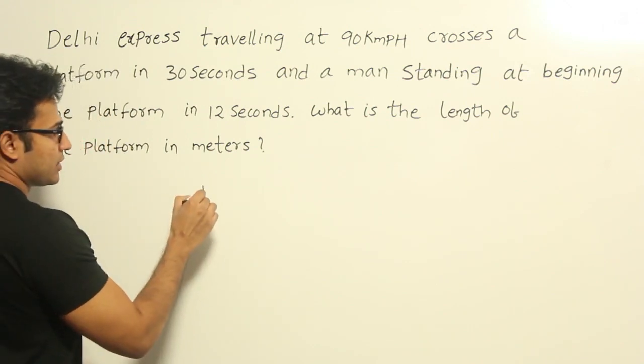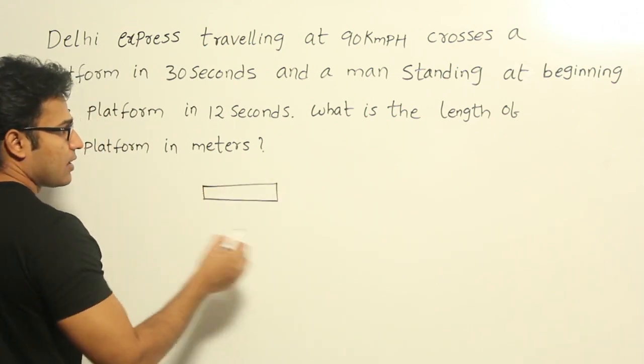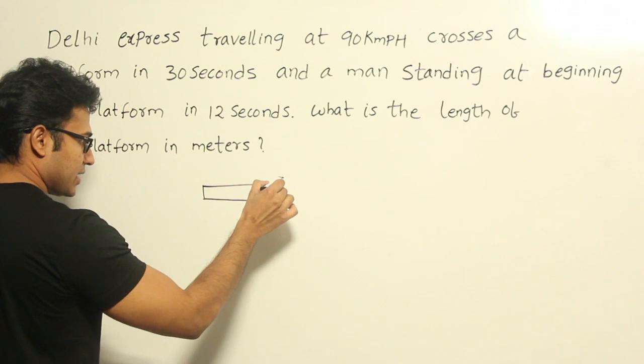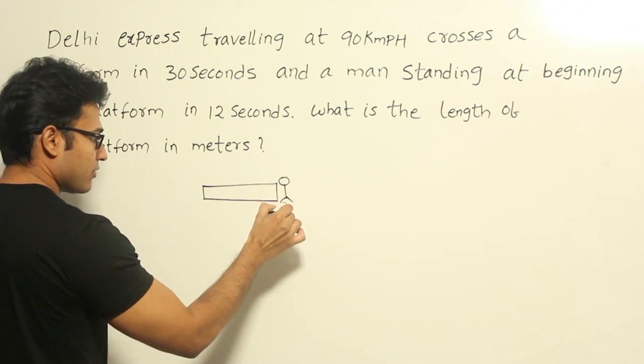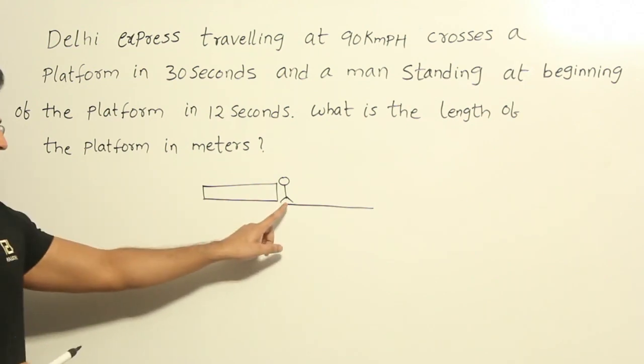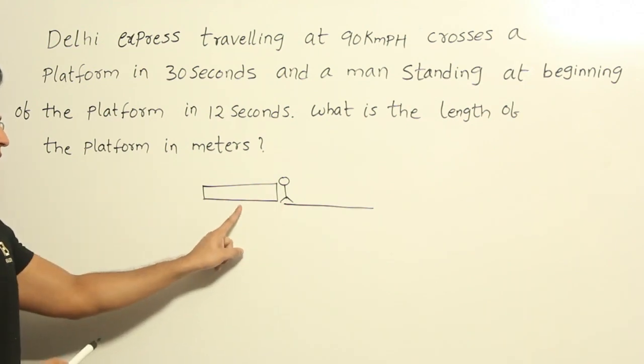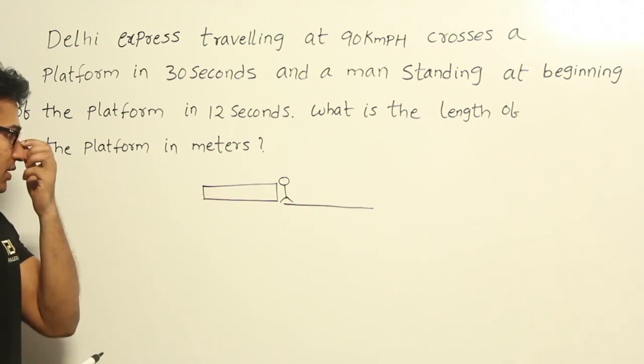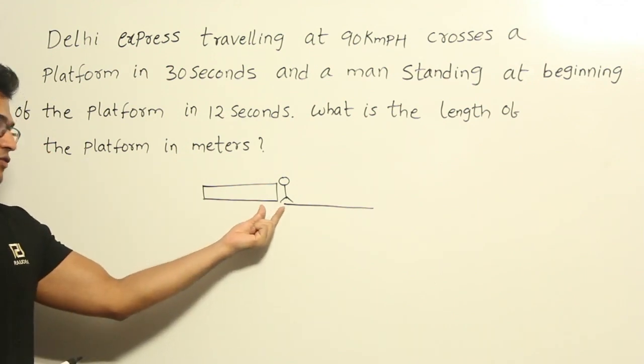So there is a train, right, and now there is a man standing at the beginning of the platform. Let us say this is the platform, right, nothing else is given. There is a man standing at the beginning of the platform, and then there is a train, and they didn't mention anything about the gap between the platform and the train.